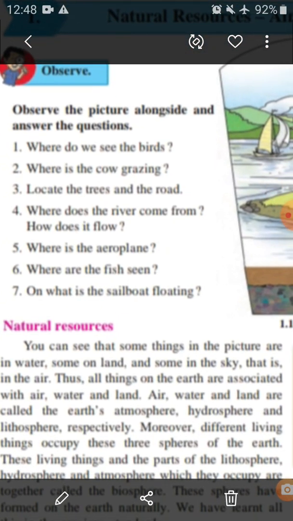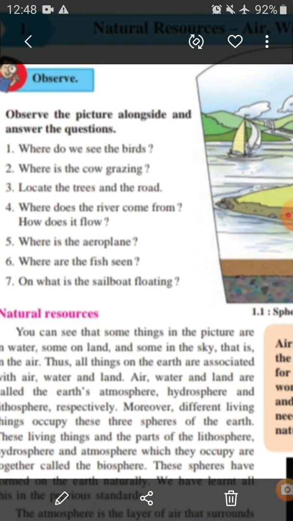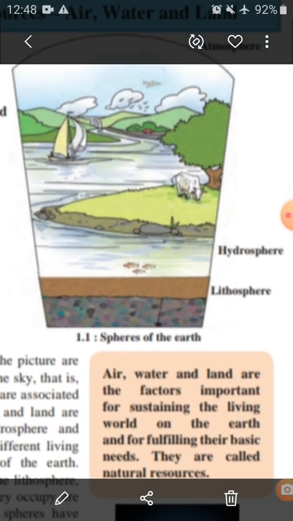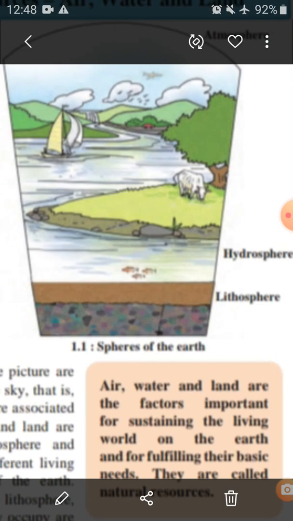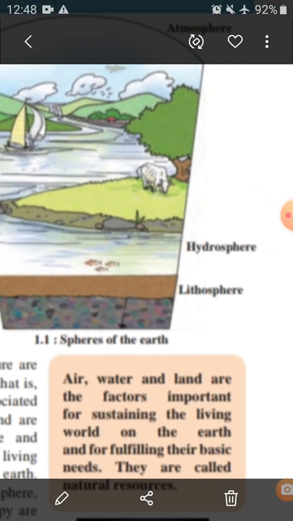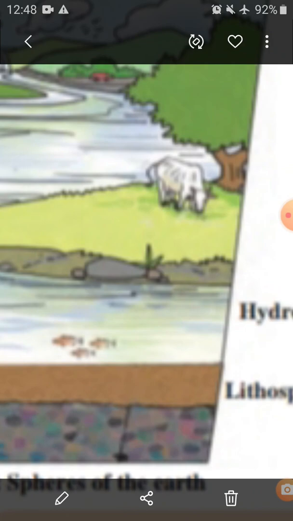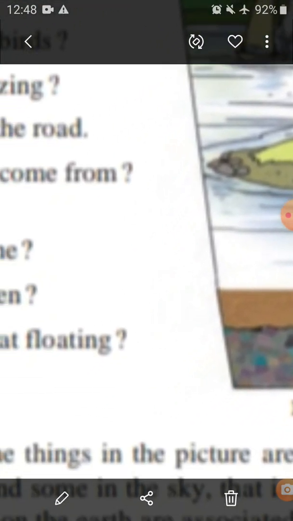Then, where is the cow grazing? The cow is grazing on the land, that is the lithosphere. See, here is the cow grazing on land.